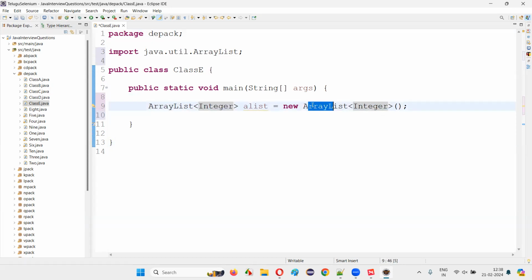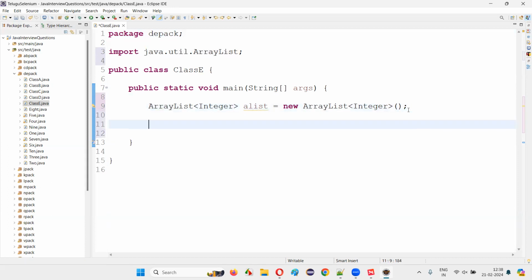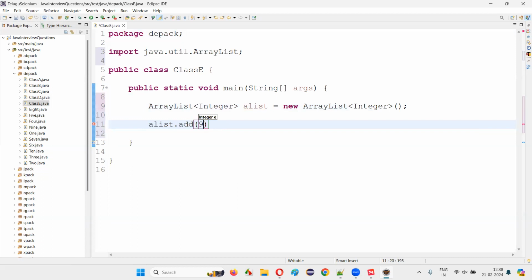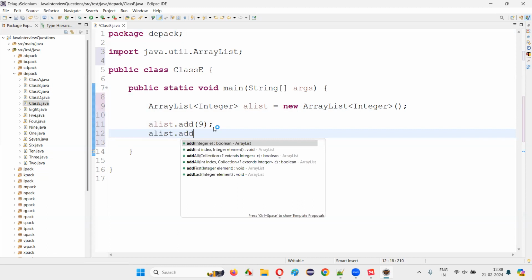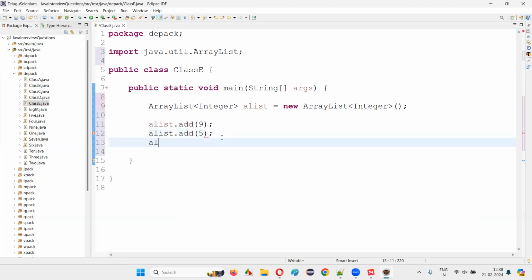Now this constructor is empty. In the normal way of initializing this array list with elements, the constructor is empty, guys. So if I want to add some elements to this array list in the normal representation, the constructor will be empty, and using the object reference I'm going to call a method known as the add method. Here I need to pass the object. Here 9 is an integer object, and like that I can pass many objects. 9, then 5, the second object I'm passing. Then aList.add of 7.